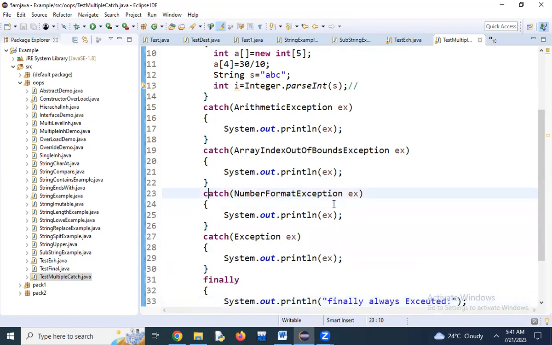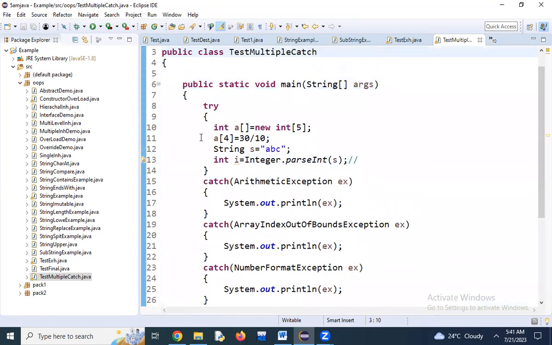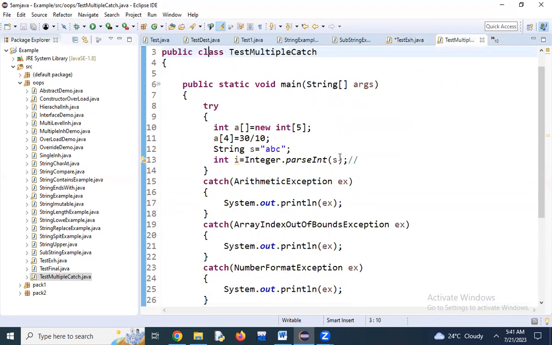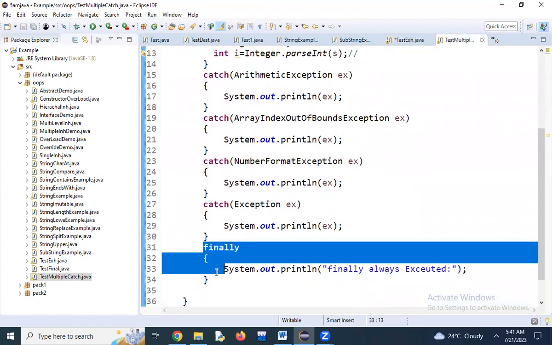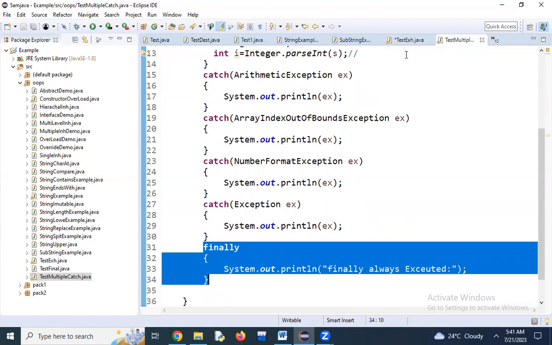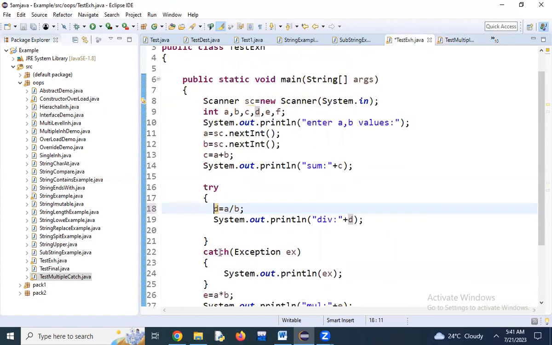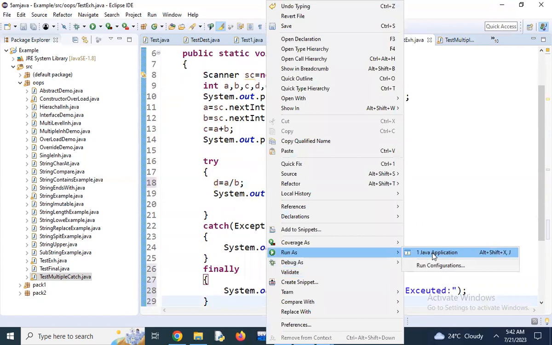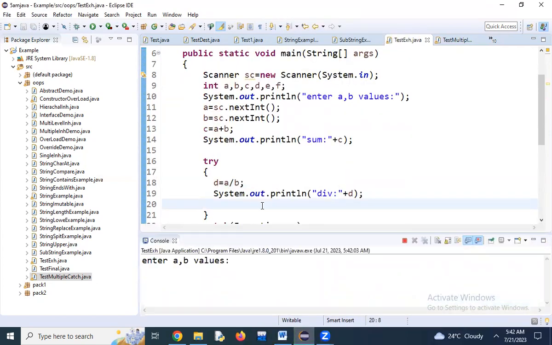For example, if I don't have an exception, whether an exception comes or not, handled or not, finally always executes.